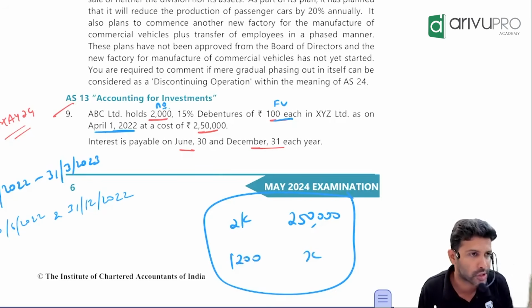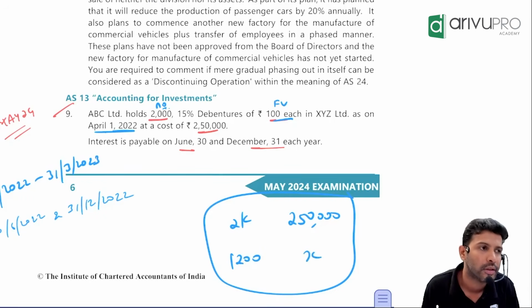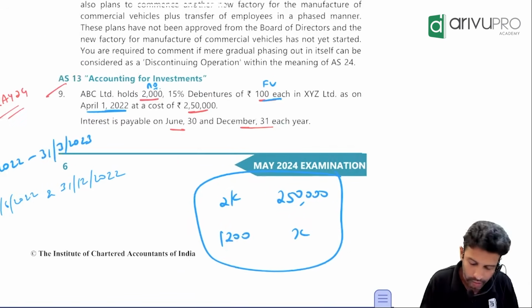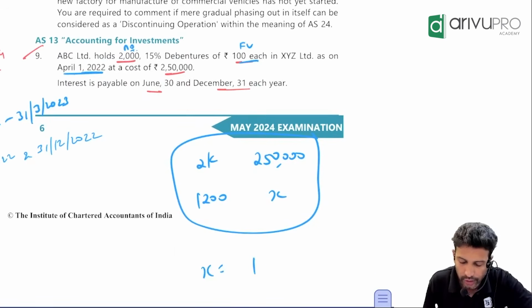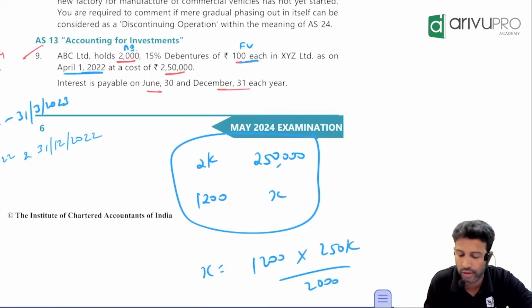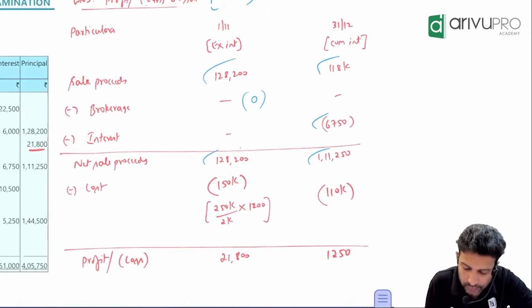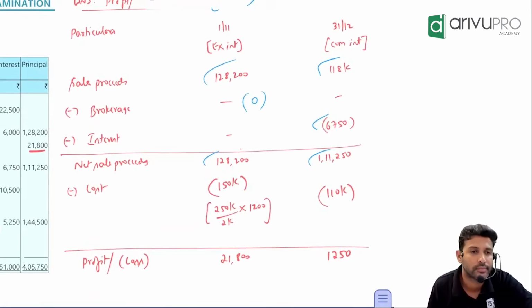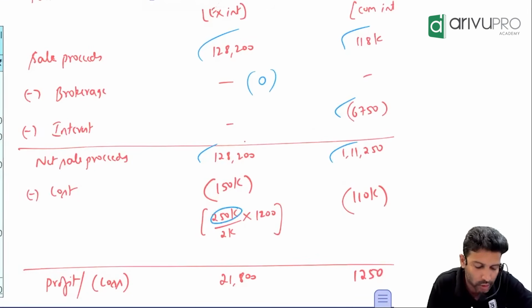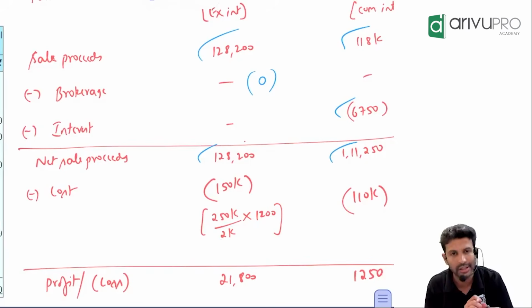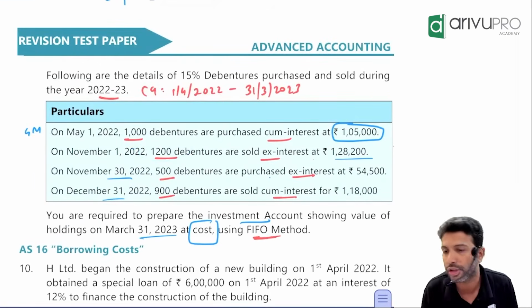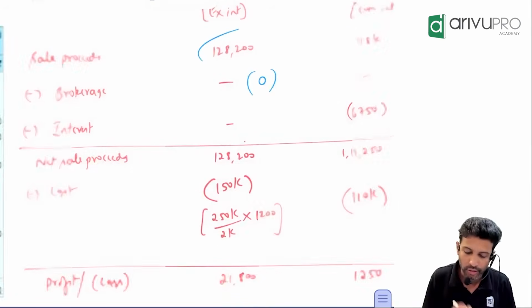You need to proportion. That's how FIFO works. How do you get it? 1,200 into 2,50,000 divided by 2,000. How much is that? 1,50,000. That is your cost. Basically, 2,50,000 is the cost for 2000 debentures. For 1,200 debentures, how much? Why 1,200? Because you sold only 1,200 debentures initially. That way you will get the cost.